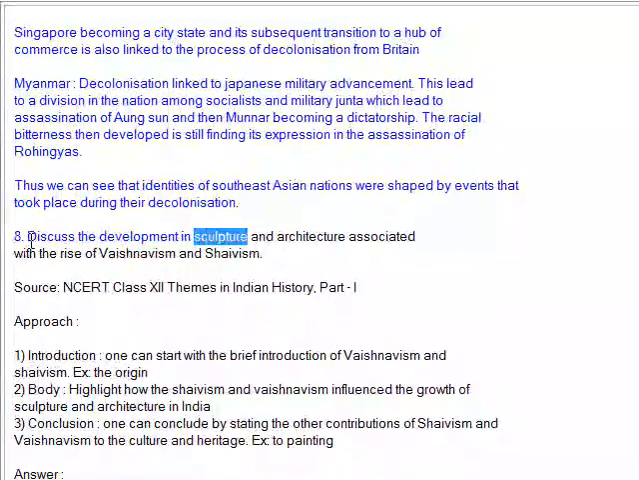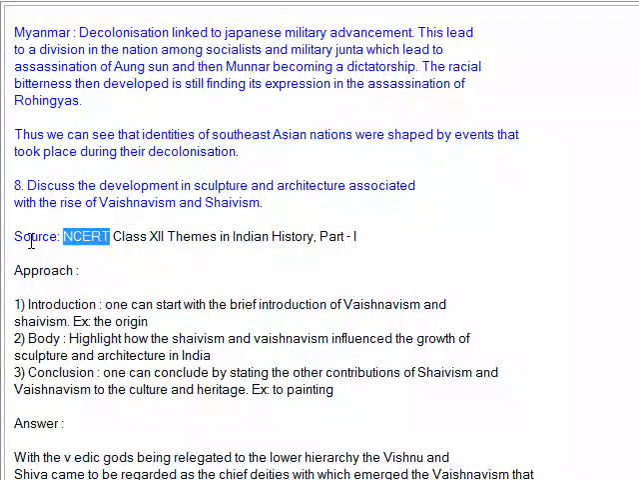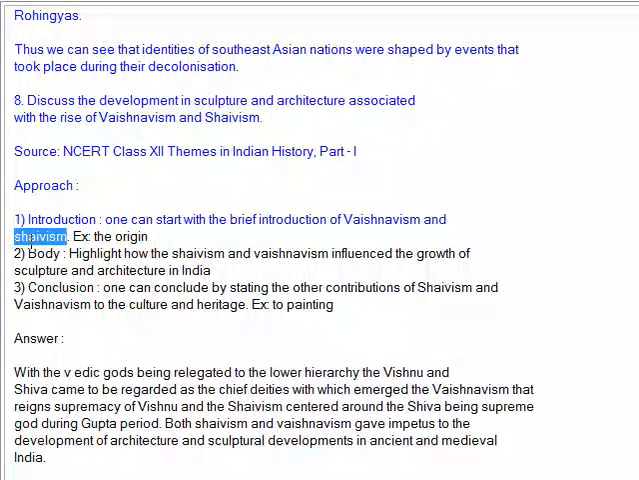Discuss the development in sculpture and architecture associated with the rise of Vaishnavism and Shaivism. Source: NCERT Class XII Themes in Indian History, Part I. Approach: 1. Introduction. One can start with a brief introduction to Vaishnavism and Shaivism.